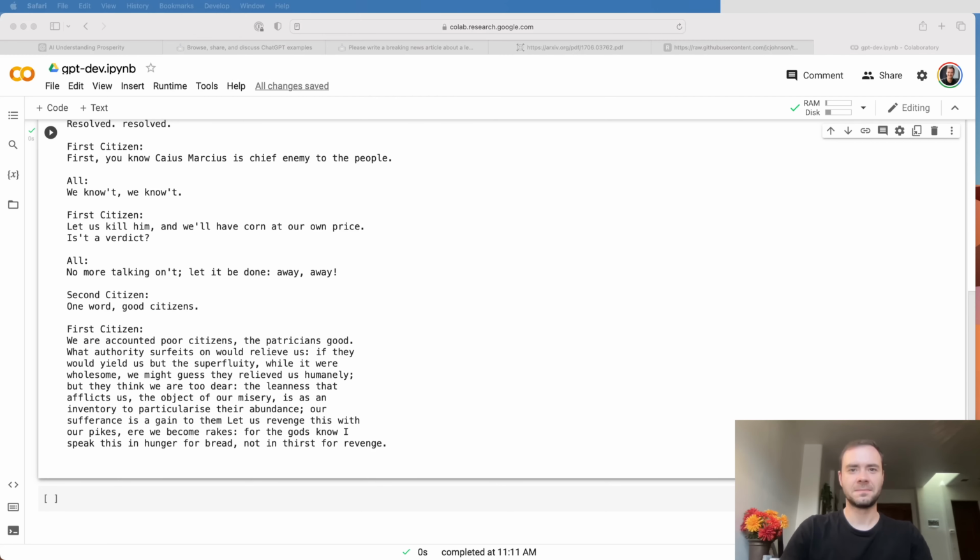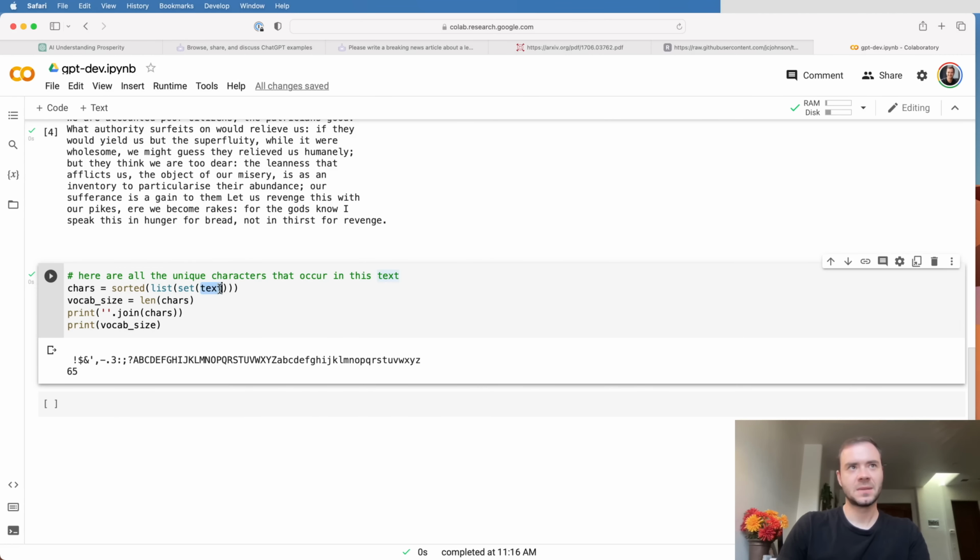So far so good. Next, we're going to take this text, and the text is a sequence of characters in Python. So when I call the set constructor on it, I'm just going to get the set of all the characters that occur in this text. Then I call list on that to create a list of those characters instead of just a set, so that I have an ordering, an arbitrary ordering. And then I sort that. So basically we get just all the characters that occur in the entire dataset, and they're sorted.